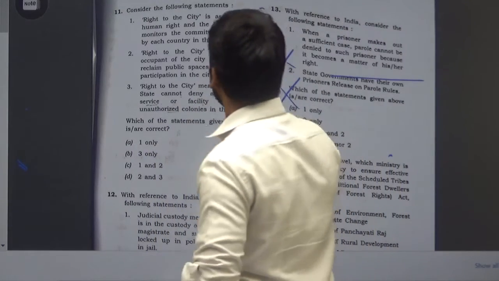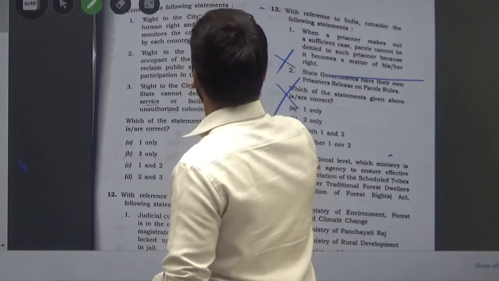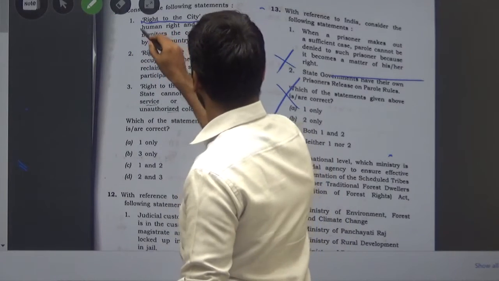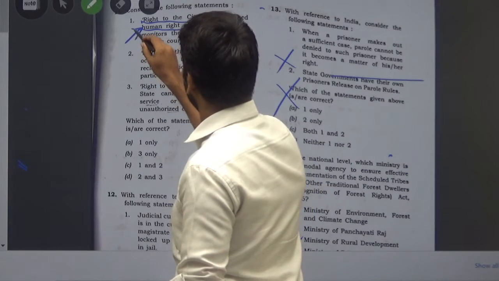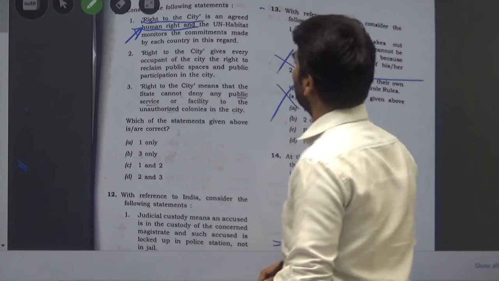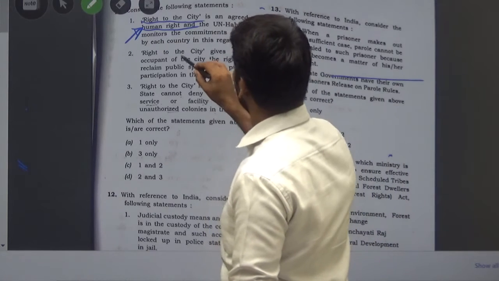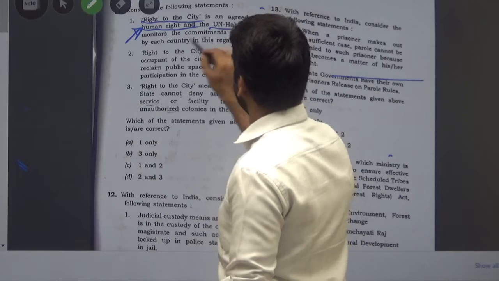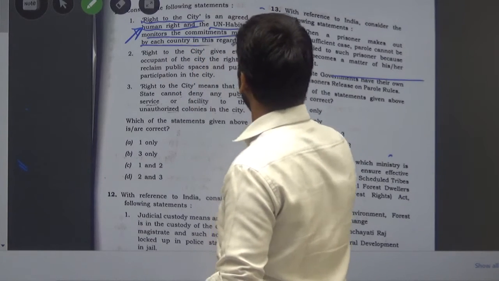Here, the right to the city is an agreed human right. Yes, it is an agreed human right that has to be protected by the states, and the UN Habitat monitors the commitments made by each country in this regard.